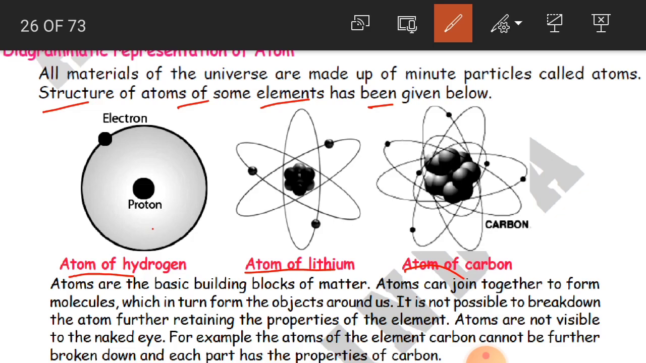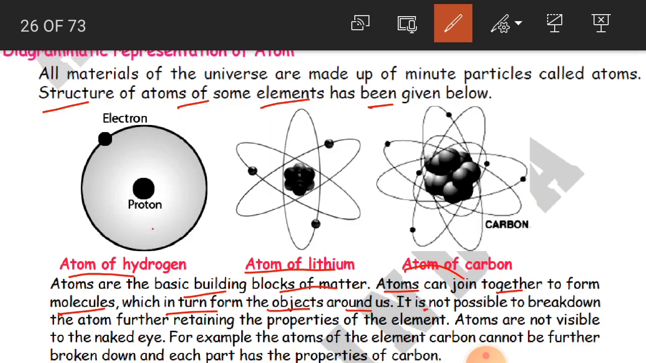Then, atoms are the basic building blocks of matter. So they are going to build the matter. As we have bricks to build one house, to construct one building, atoms are the basic building blocks of matter. Atoms can join together to form molecules, which in turn form the objects around us. So what we learned is, if there are two or more atoms, then they are going to form molecules, which are going to form the objects. Objects are nothing but things made up of different materials.